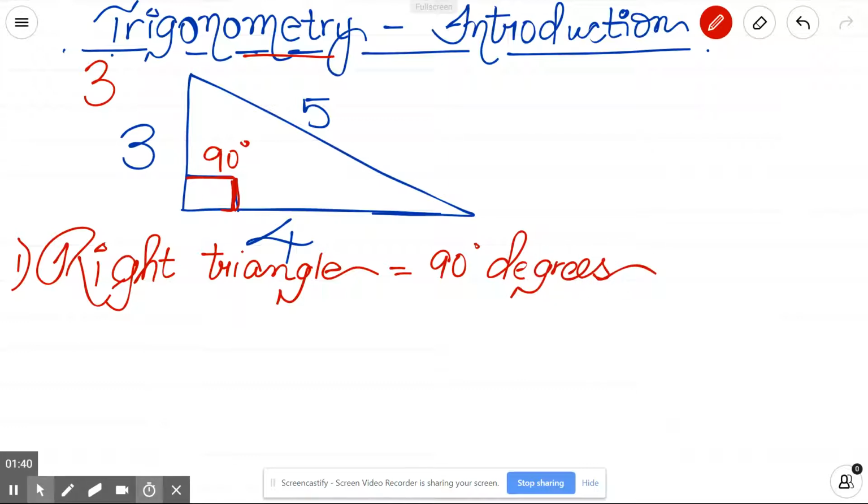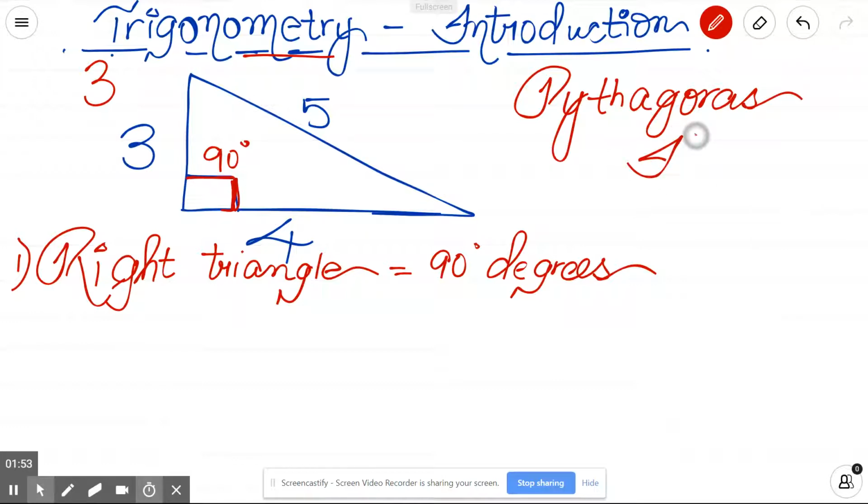Now, another theorem that goes hand in hand whenever we start with trigonometry is called the Pythagoras theorem. And Pythagoras was a mathematician about 2000 years ago, and he studied right angle triangles, and he came up with a theorem that holds true for right angle triangles. And I have drawn one of the very basic Pythagorean right triangle in front of you.